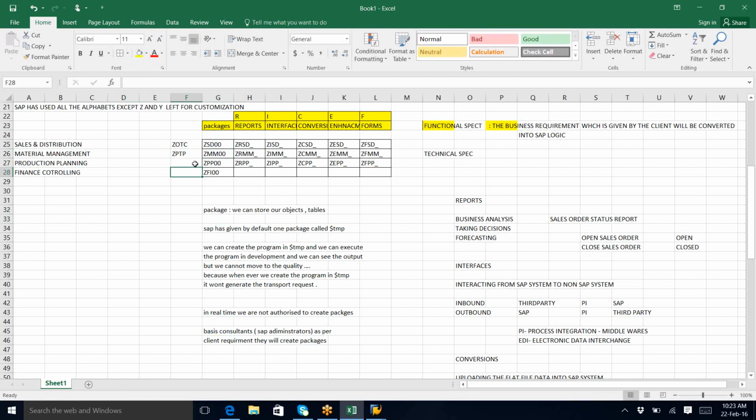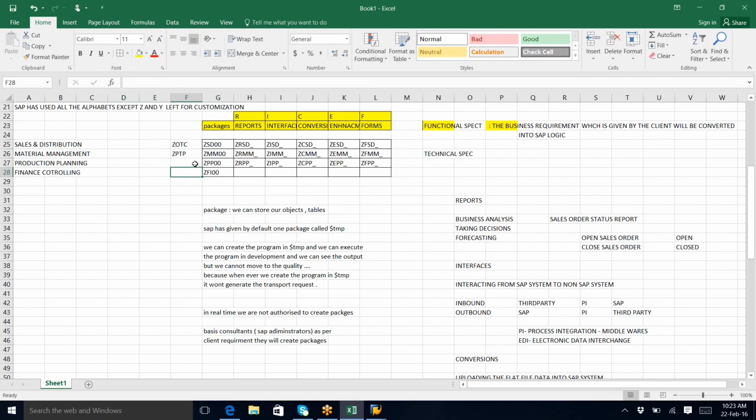So whatever we are creating, maybe reports, screen programming or conversions, we have to do all in this package only. With respect to the module, like a sales and distribution related report, we need to create it in ZSD00 only. The interface, conversions, anything, in ZSD00 like that. You got the point, right?